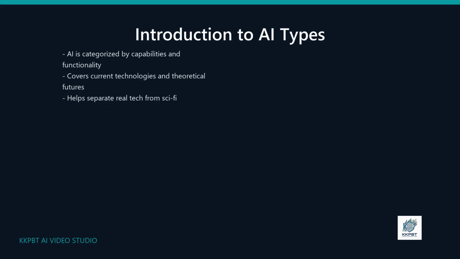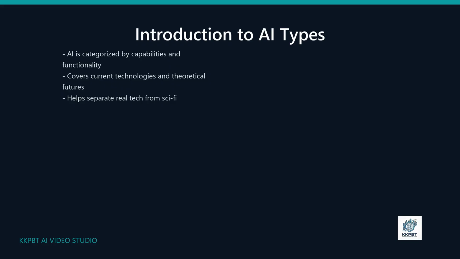Have you ever wondered how Netflix knows exactly what movie you want to watch next? Or how self-driving cars navigate busy streets? The answer is artificial intelligence. But did you know that not all AI is created equal? Scientists group AI into different types based on what it can do and how it works. In this video, we're breaking down the types of AI into simple, easy-to-understand concepts.